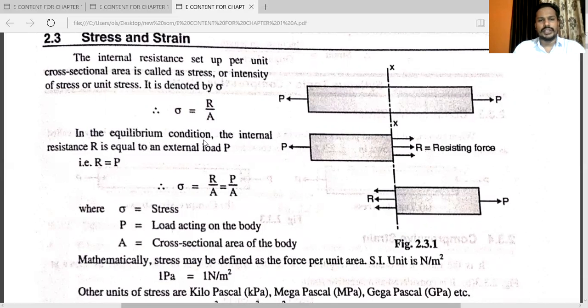In the equilibrium condition, the internal resistance R is equal to the external load P. So in this diagram, R is equal to P. In the formula, instead of R, we take P. So sigma is equal to P upon A. P is the load acting on the body and A is the cross-sectional area of the body. That is very important. Sigma is nothing but your stress. So stress is equal to the load acting on a body upon the cross-sectional area.